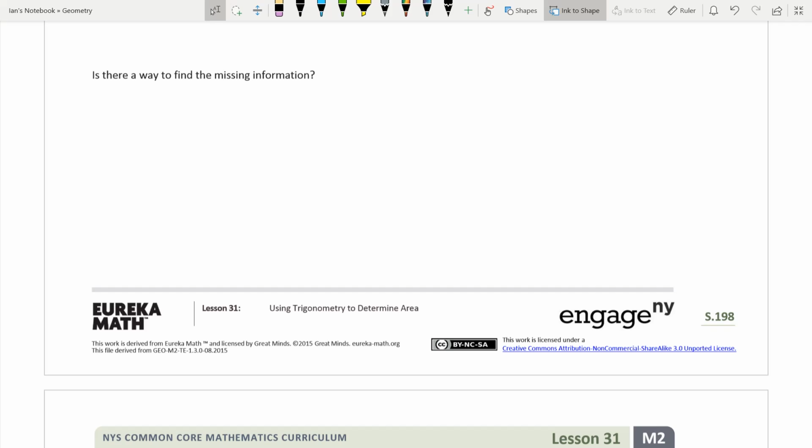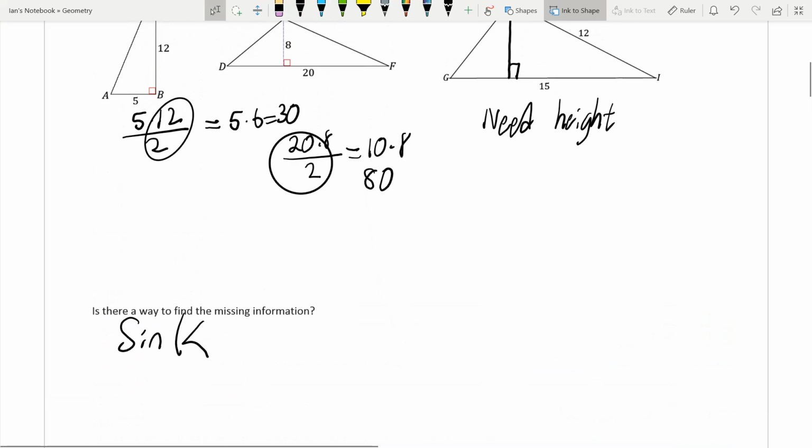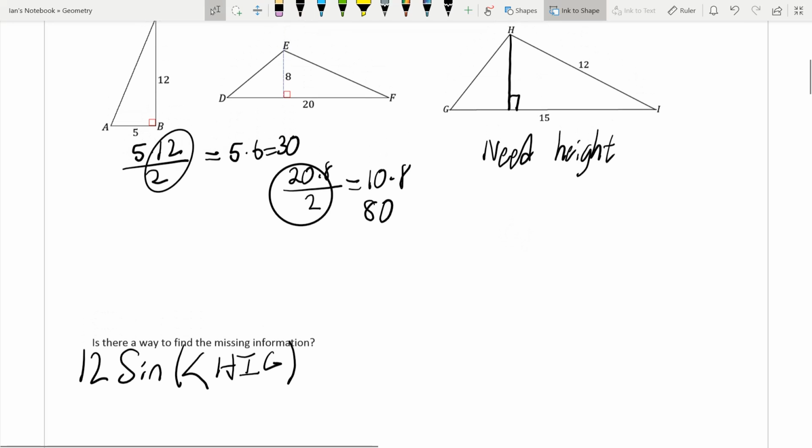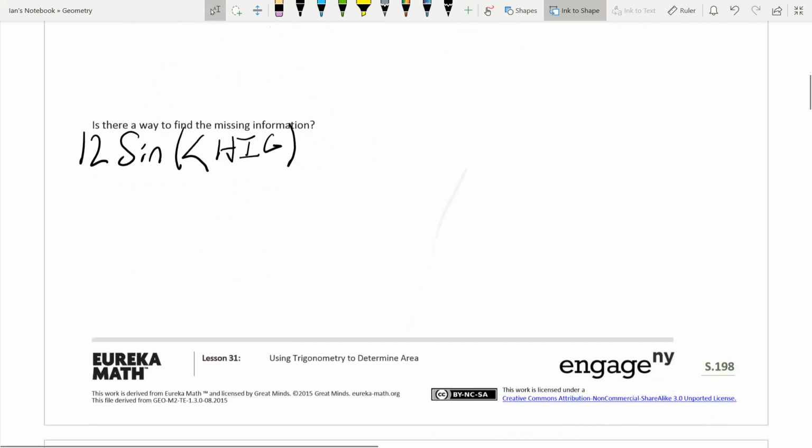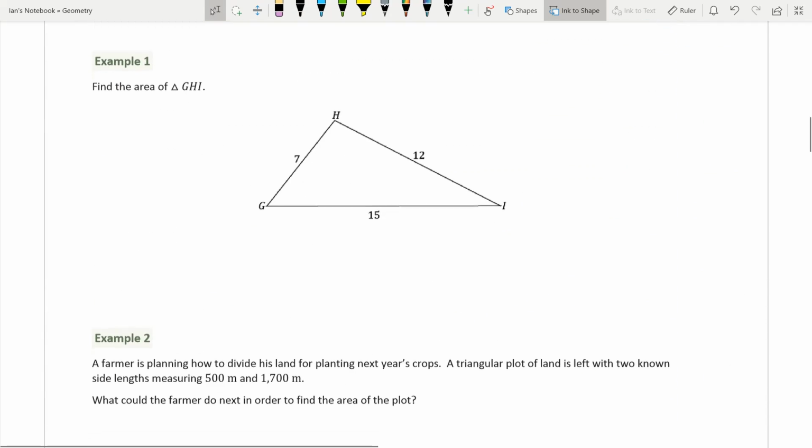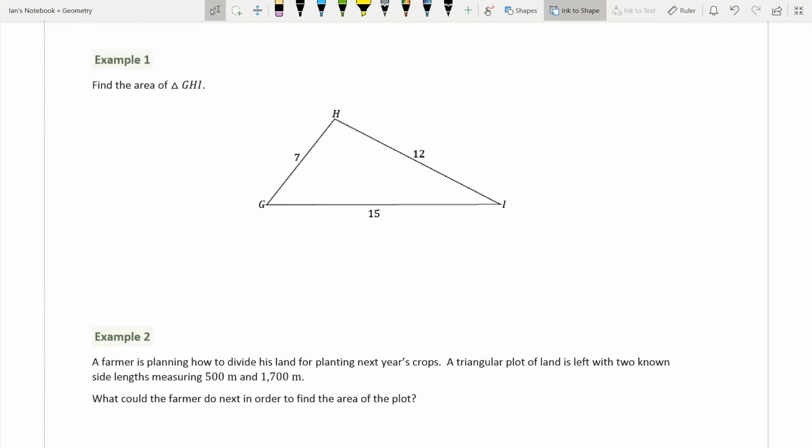Is there any way to find the missing information? 12 sine of angle HIG would give us that height. Because we're looking at this angle, this is our height, we would have to use sine of this angle times our hypotenuse to get that height. So we need to find the area of this triangle.